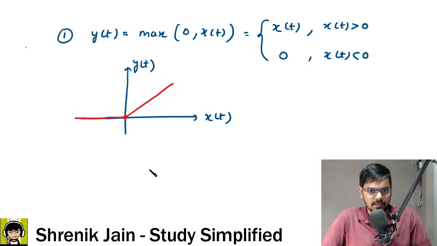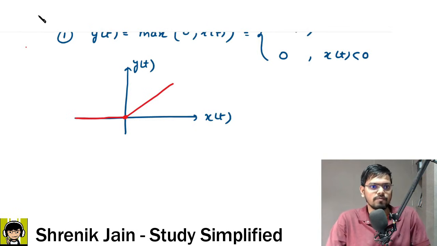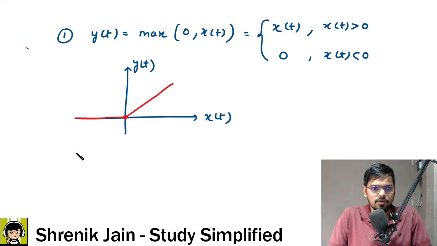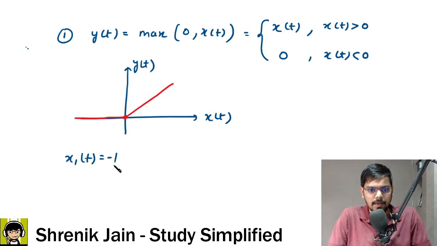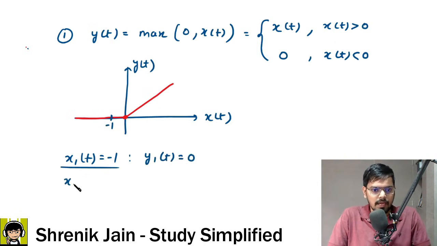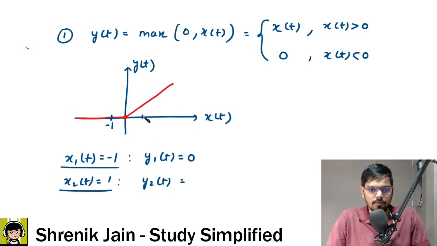Here what we have to do is check the additive property. So what we will do here is take x1 of t. If my input is -1, then what is the respective output y1 of t? The output is 0. Suppose I have one more input, x2 of t at 1. Then what is the output y2 of t? When you are at 1, the output is 1 again. So y2 of t is 1. Now, what is the addition of them?